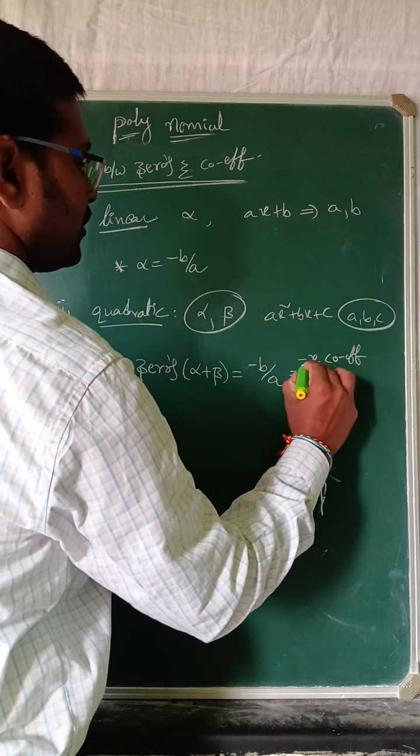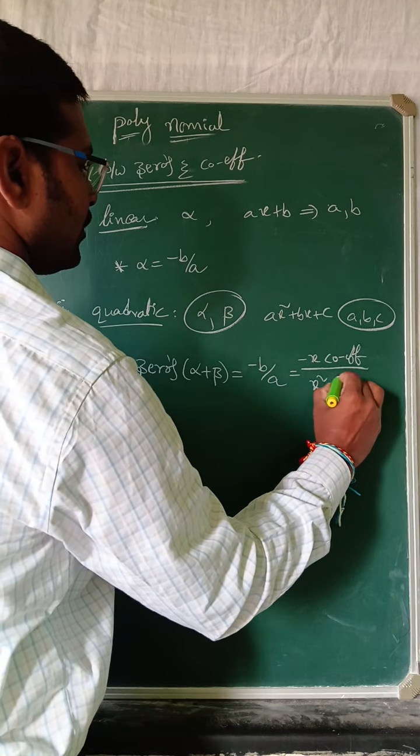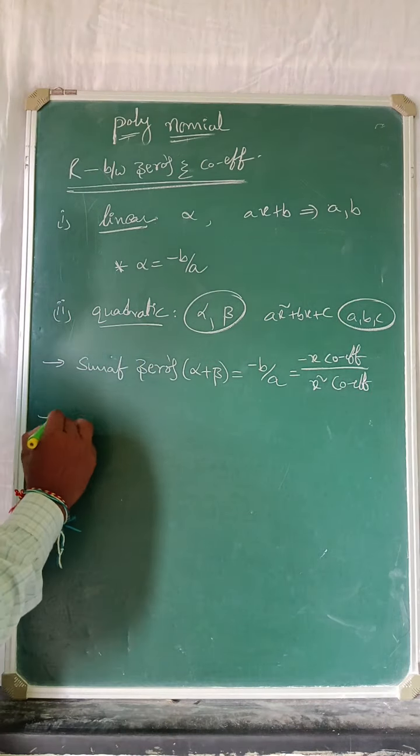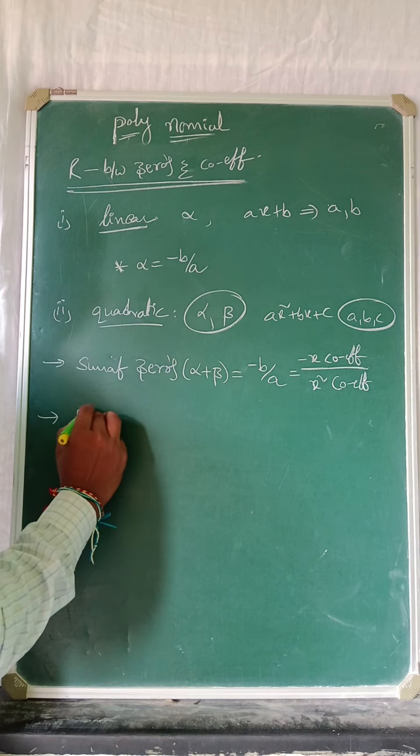Look here, I am writing carefully. x coefficient by x square coefficient. Right. Now coming to the point, product of zeros